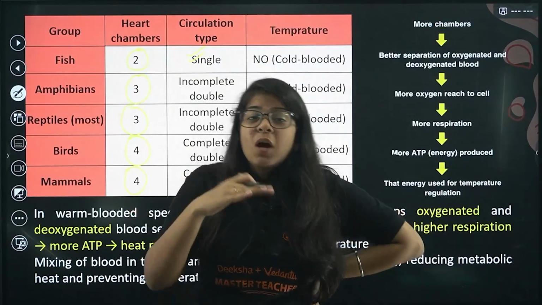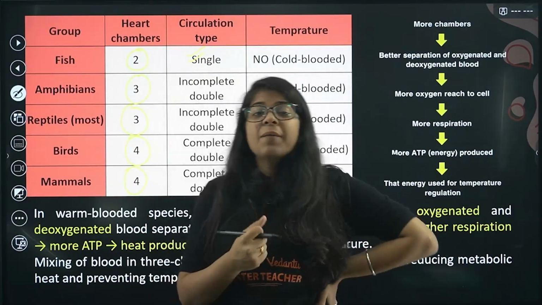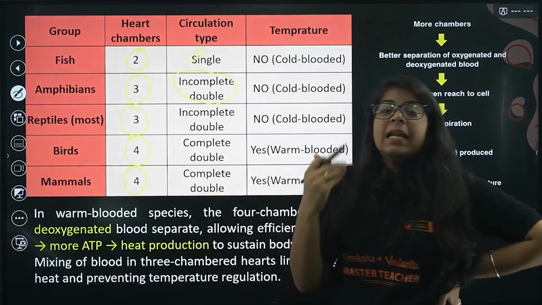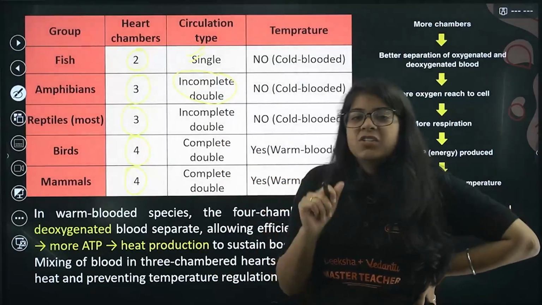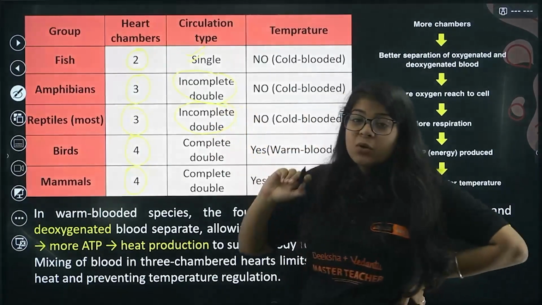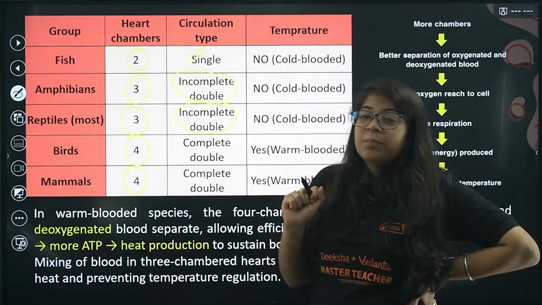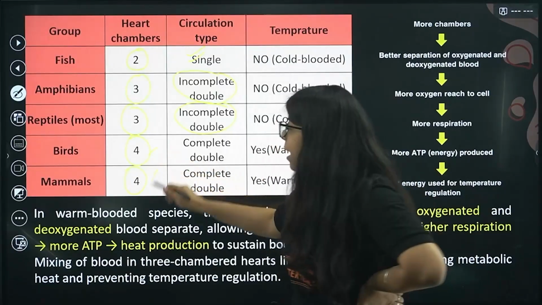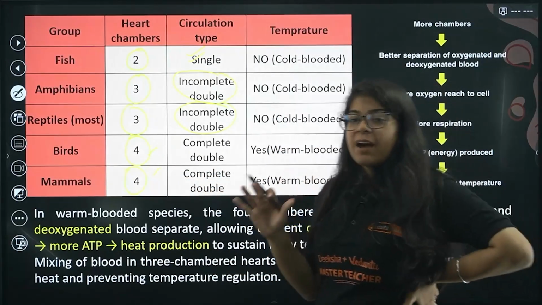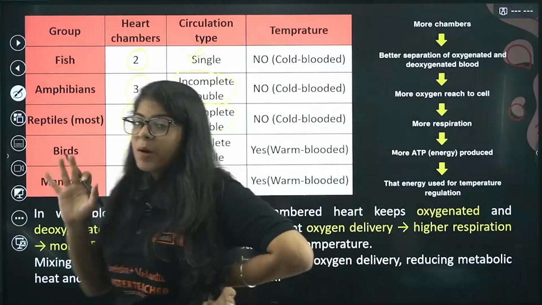Then reptiles, like lizards and our other reptiles, also have incomplete double circulation just because they have 3 chambers. Then for birds and mammals like us, we have 4 chambers and we have double circulation.